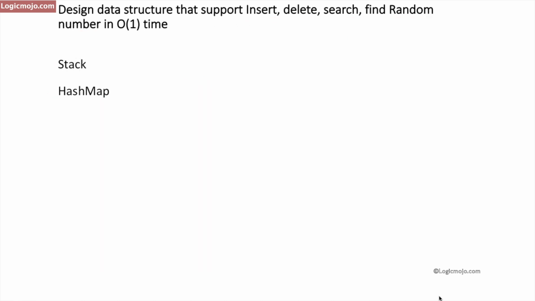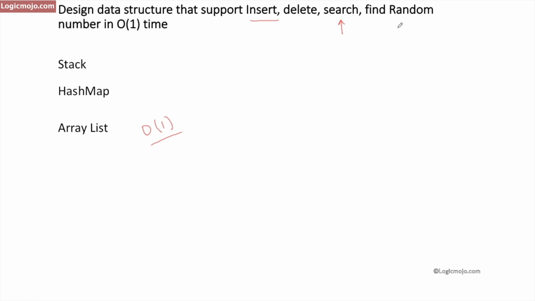Let's consider another data structure, which is an array list. In the case of an array list, we can easily perform the insert operation in O(1) time. Similarly, the delete operation can also be done in O(1) time. Let's see the third one, the search operation. In an array list, we cannot search for an element in O(1) time because we need to traverse all the elements of the array list. So the search operation is not possible in O(1) time.